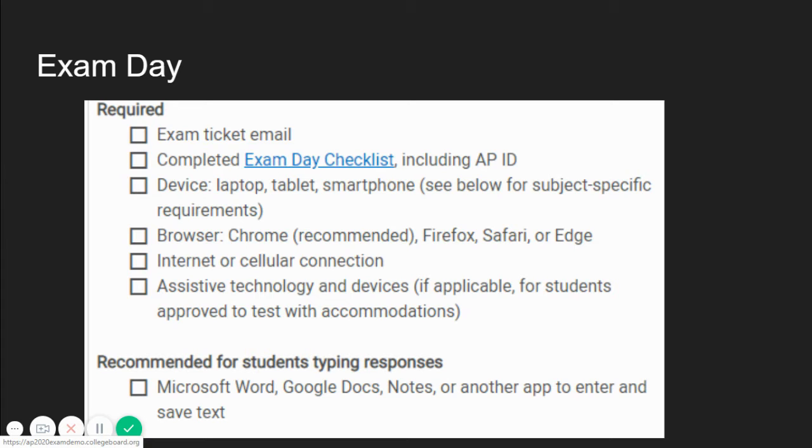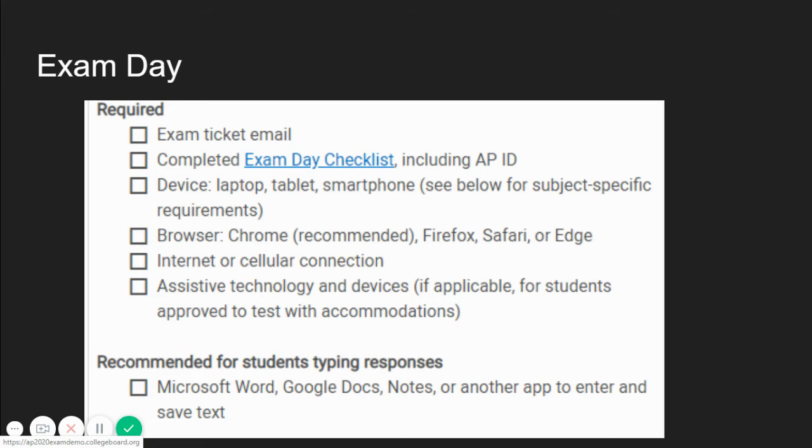On the day of the exam, you'll need the following information. You'll have to locate your e-ticket inside of your Catch email. It is through your e-ticket that you will have access to the test. Make sure you have all items on the exam day checklist. A link will be provided in the description below.